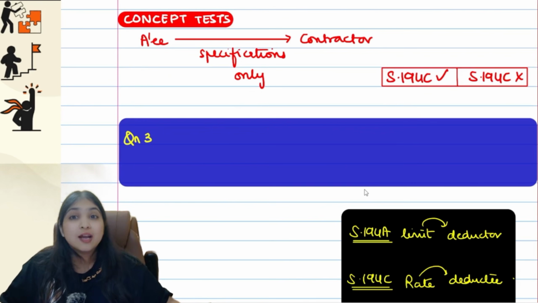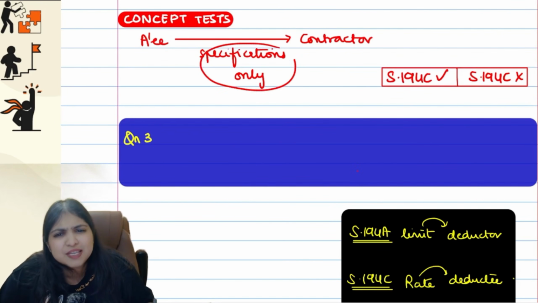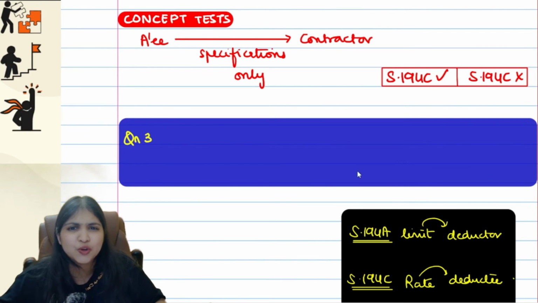Okay guys, that's all. Come on, answer one small concept test for me now. If assessee is giving specifications only to the contractor, will this become works contract, guys? You know this very well.